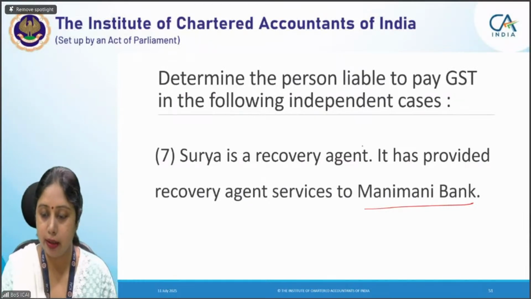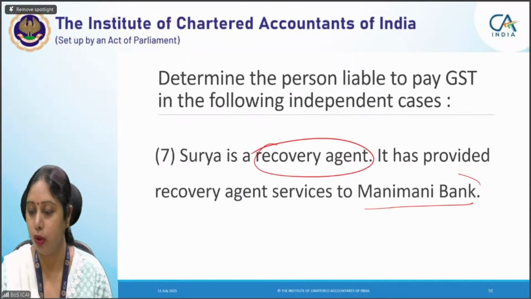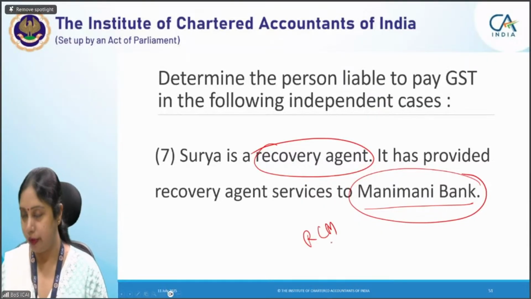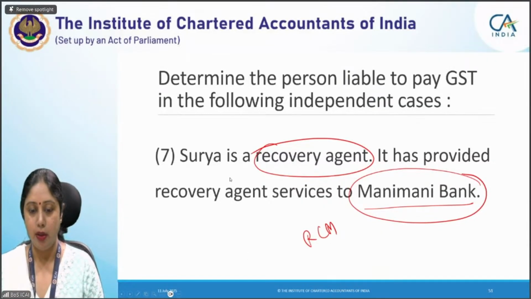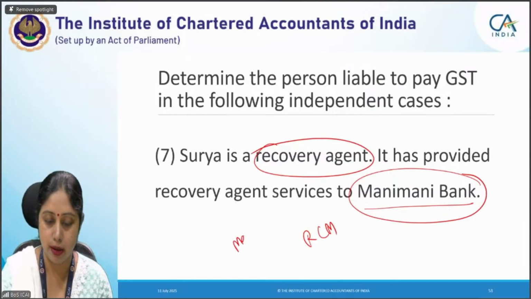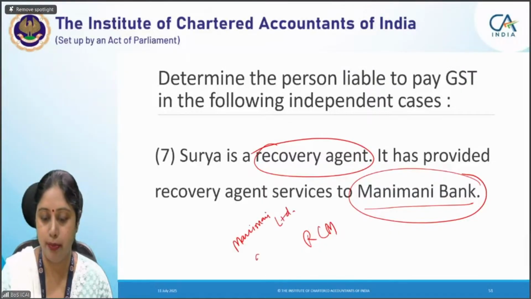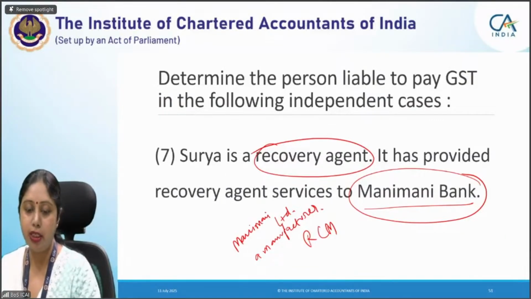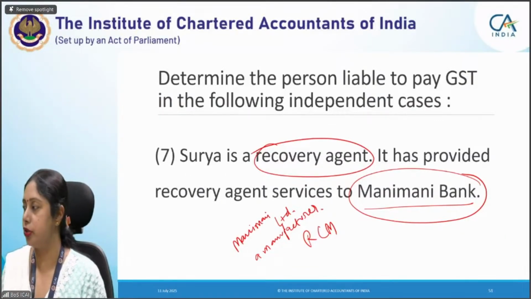So any services provided by the recovery agent to a bank or NBFC is taxable under reverse charge mechanism. Okay, this is the simple principle. Now let us come to the next one. Okay, in this question, let me ask you another question. This is not Money Bank. This is Money Limited, a manufacturer. Now, will there be any change in your answer? Quickly tell me in the chat box. This is not a bank. Recovery agent is providing some recovery services to a manufacturer. Now, what will be your answer?